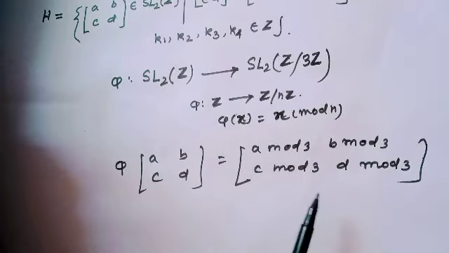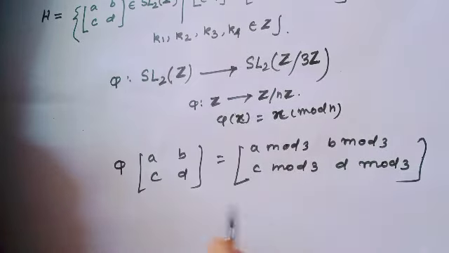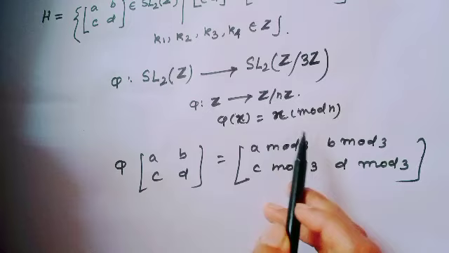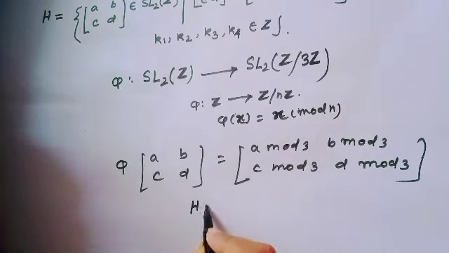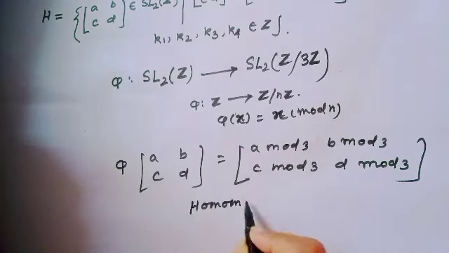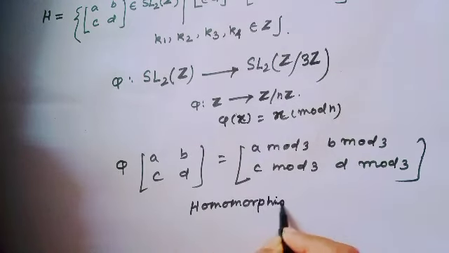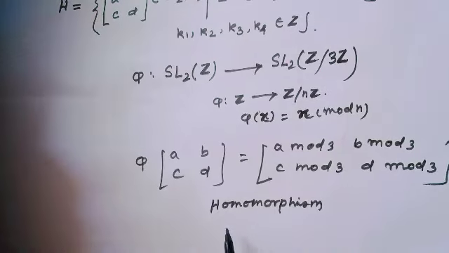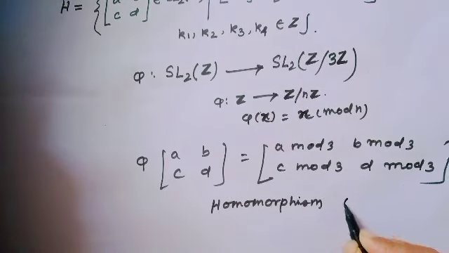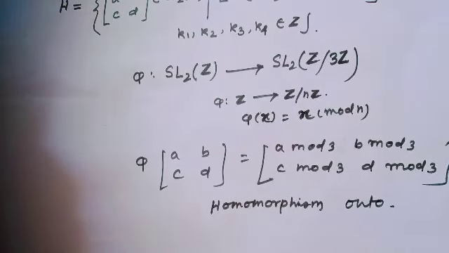And this mapping is always a homomorphism. Check it yourself. And this homomorphism is always onto, meaning surjective.